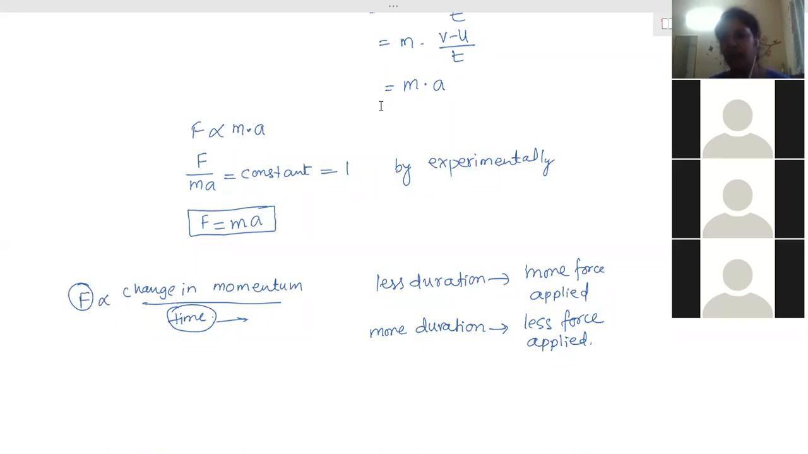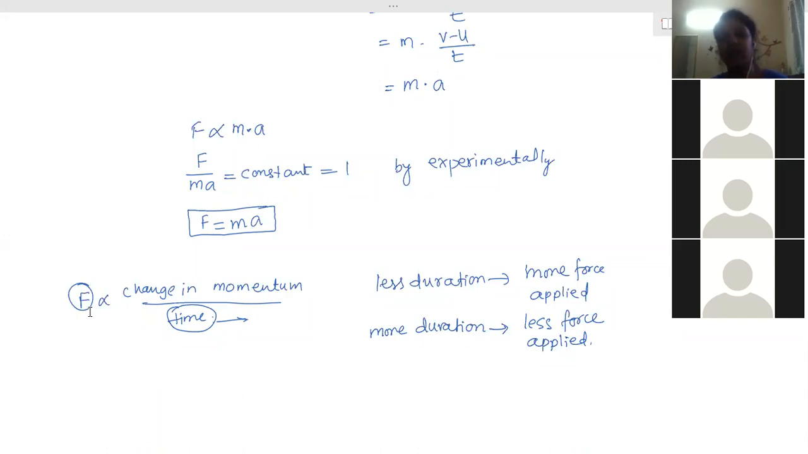So to avoid this, what has been done is: catch, don't stop here, bring it backwards. Due to that, you have increased the time duration for change in momentum. Here also the same thing is done, but for changing the momentum you have increased the time period. So due to increased time duration, what happens to the applied force? If this time is increased, what will happen to the force? The force will decrease.